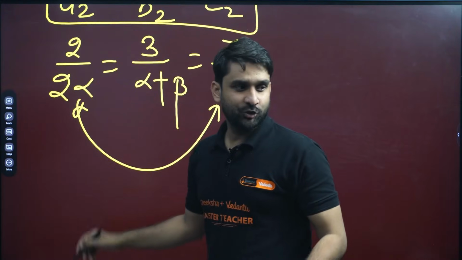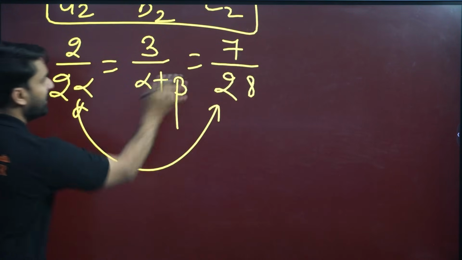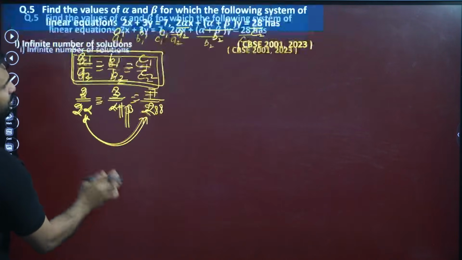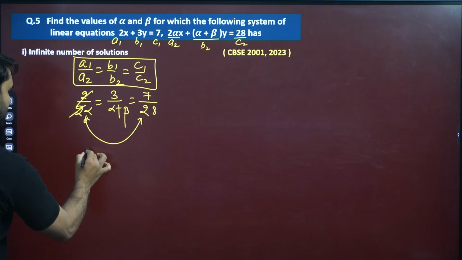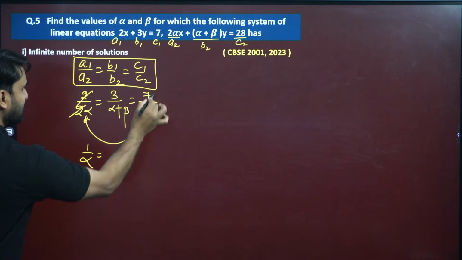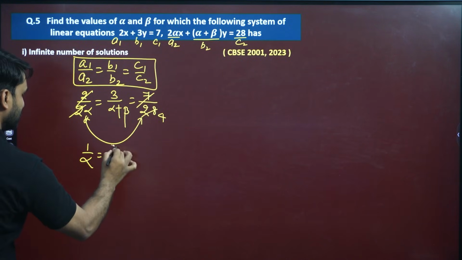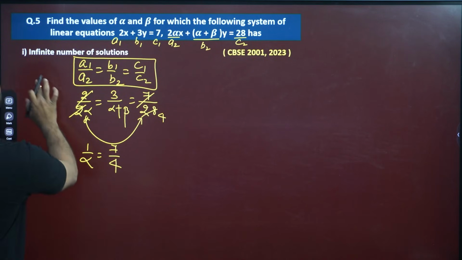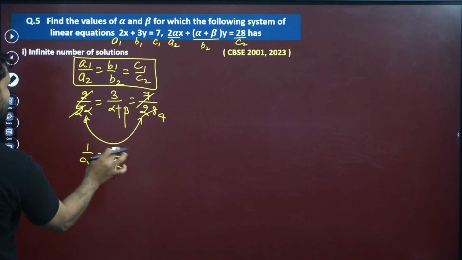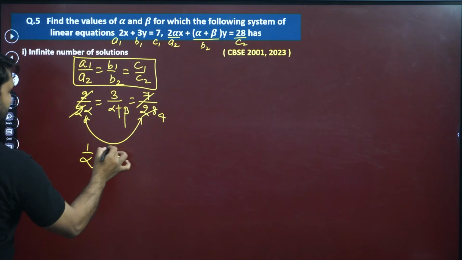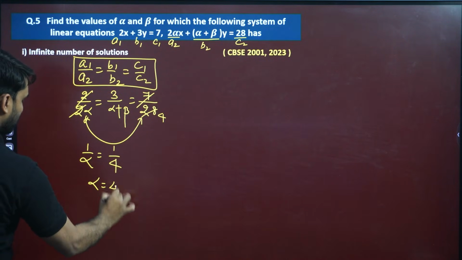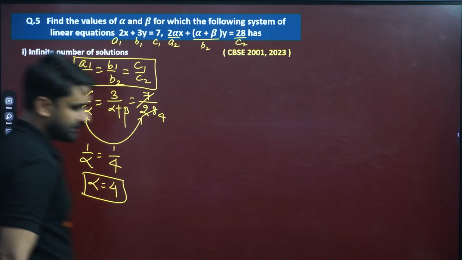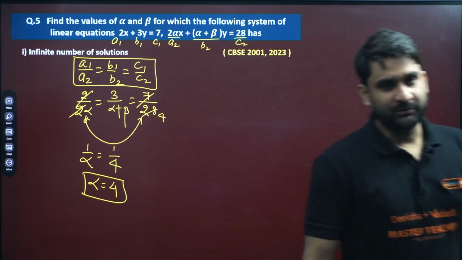We can find out this alpha. If we take 2 by 2 alpha and 7 by 28, both the pairs, so 2 cancels. Can we write here 1 by alpha, and 7 by 28 is 1 by 4. This 7 is cancelled, my dear. So 1 by alpha is 1 by 4, so alpha is equal to 4. This is the first answer. I hope this is clear.